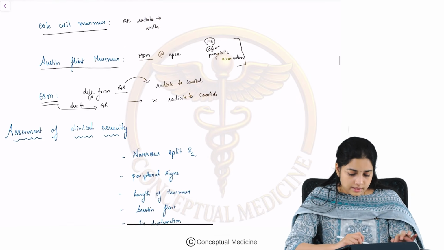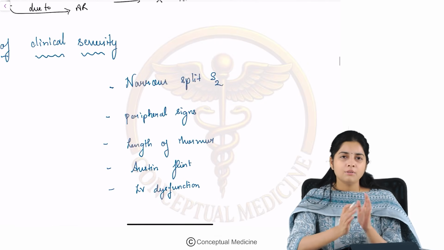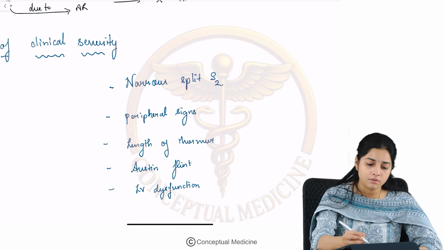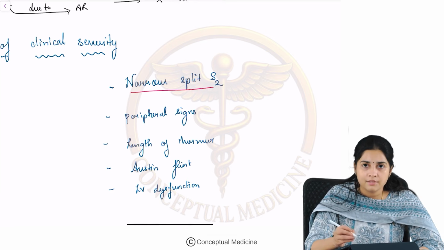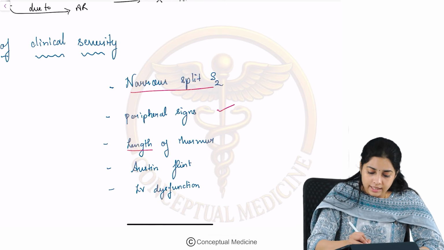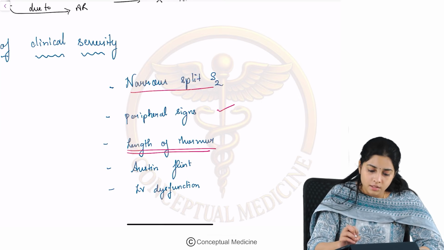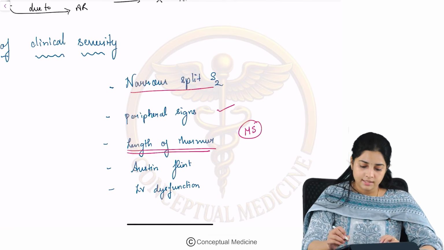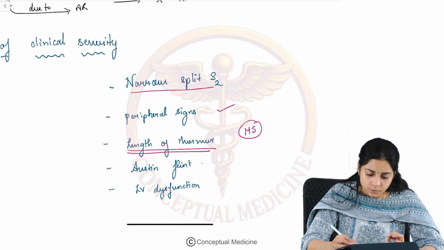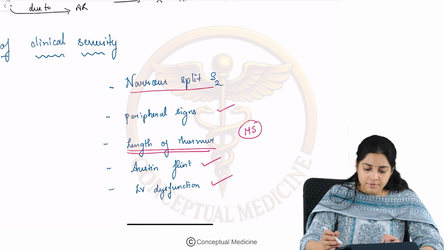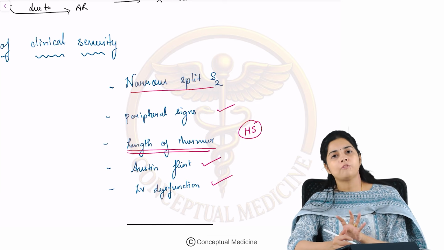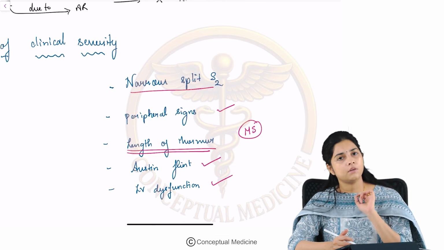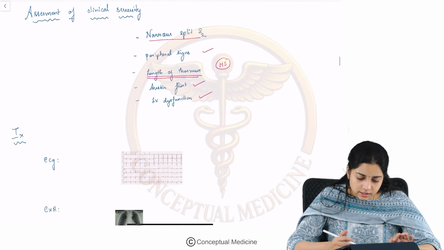Now, let us move on to the assessment of clinical severity. How do you know clinically when you examine the patient whether this aortic regurgitation is severe or not? We look at the narrow split of S2, presence of peripheral signs, length of the murmur. This is seen in MS as well, right? If the murmur is longer, it means the aortic regurgitation is more severe. Also the presence of Austin-Flint murmur and presence of LV dysfunction. So, these are the 4-5 clinical characteristics which help you know whether the aortic regurgitation is severe or not. Okay, fine. Now, let us move on to the investigations.